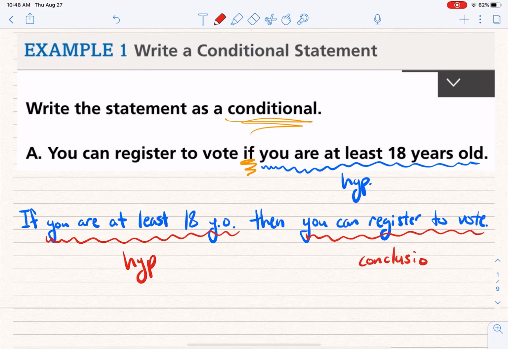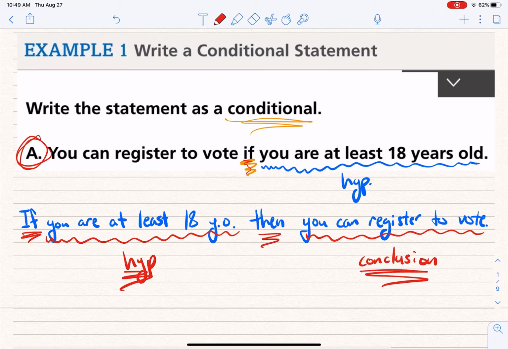Every time you write one of these, you should be able to identify what is the hypothesis and what is the conclusion. And see, how this statement was written originally, that's a lot of times how we speak. You might say something like, man, I'll buy you a snow cone if you run 20 miles. And just so you know, that's true. If anyone in this class runs 20 miles, I'd happily buy you a snow cone. You have to run 20 all at one time, though. You can't run like half a mile every day for 40 days. But a lot of times when we speak in normal language, we do throw that if in the center. But we should be able to take a statement like that and still write it as an if-then statement. Remember, it's always if, hypothesis, then conclusion.